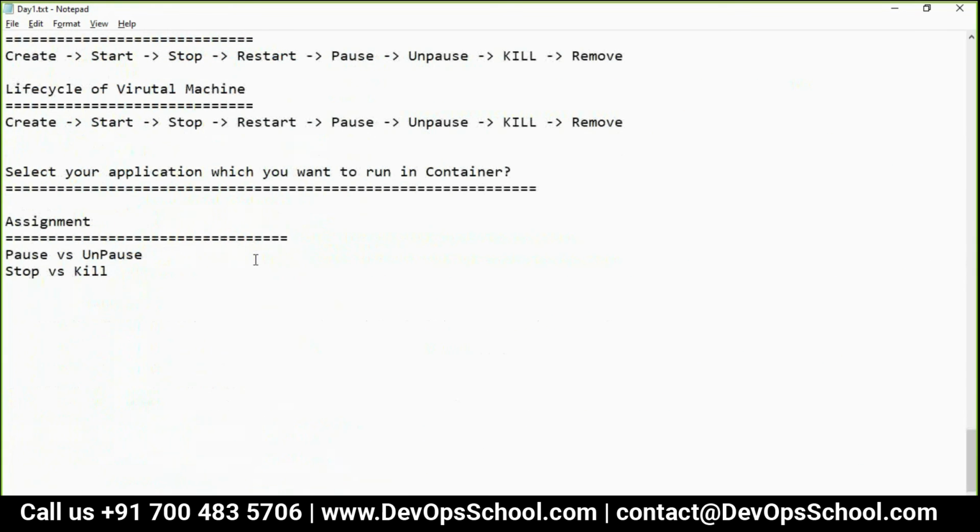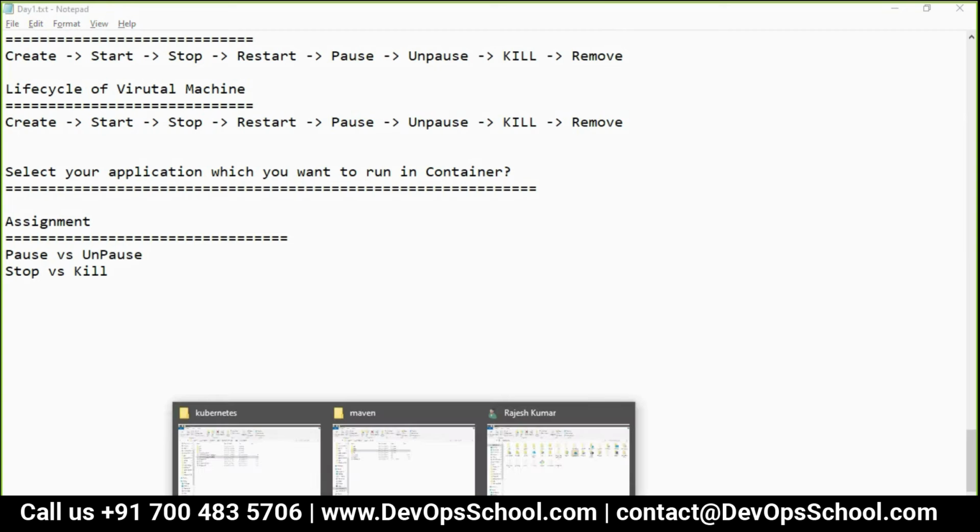So each one of you will tell me one application. I will start by naming the person, and each one of you will tell me one application which you want to run inside a container. That application can be anything, whichever it is in your development, operation or QA environment. Okay. I'll start from Abhishek.